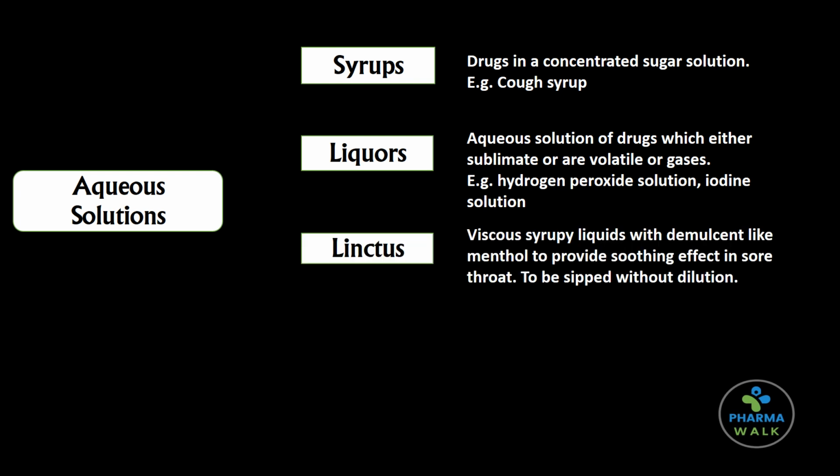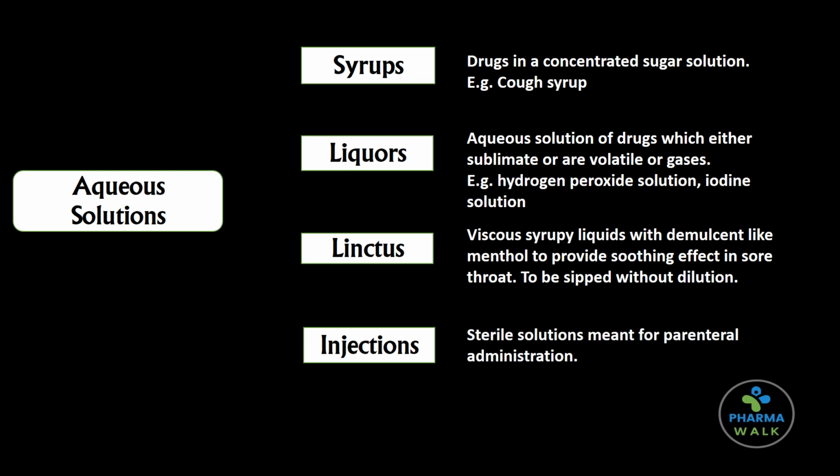Then we have linctus. These are viscous syrupy liquids with demulcent like menthol. These provide a soothing effect in sore throat and they are to be given without any dilution. And fourth, we have injections. As we know, injections are meant for parenteral administration and are sterile solutions.